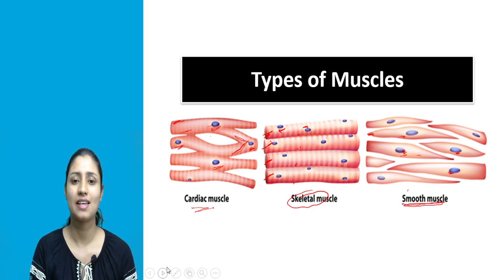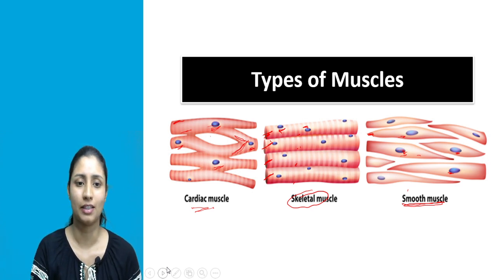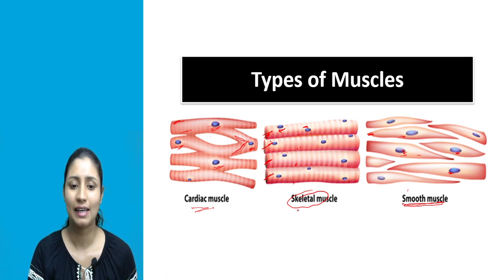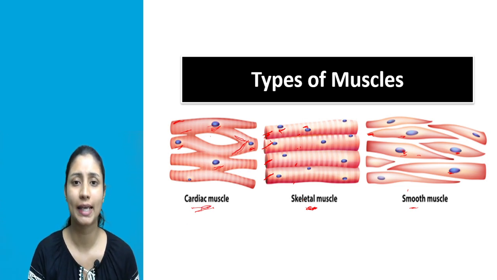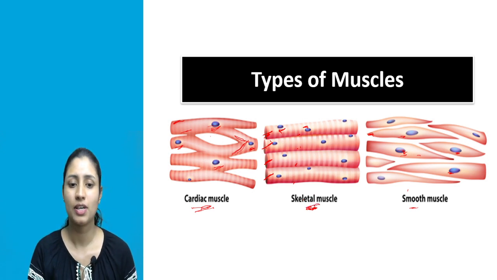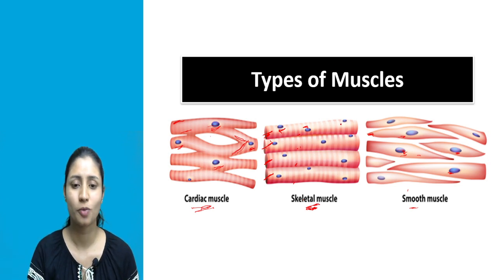Okay, so these are three different types of muscle. The first type was skeletal muscle. Second was smooth muscle, or I will say visceral muscle, and the third was cardiac muscle. We'll just take a quick recap and then we'll see further. First we have seen the skeletal muscle. Now, we have seen the structure of skeletal muscle cell.